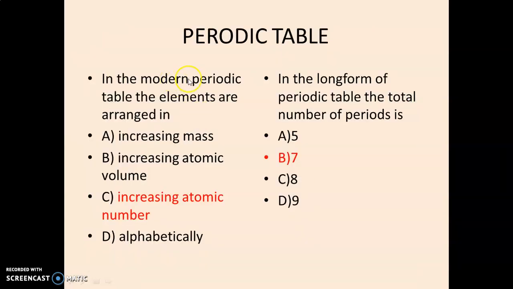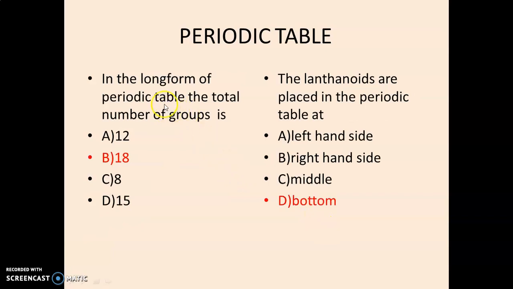In the modern periodic table, the elements are arranged in which manner? There are 4 options as we discussed in the earlier slide. Increasing atomic number is the correct option. Second question, in the long form of the periodic table, the total number of periods is 7. As we discussed in the earlier slide, there are 7 periods. Next question, in the long form periodic table, the total number of groups is 18. There are 18 groups in the long form of the periodic table. The answer is 18.